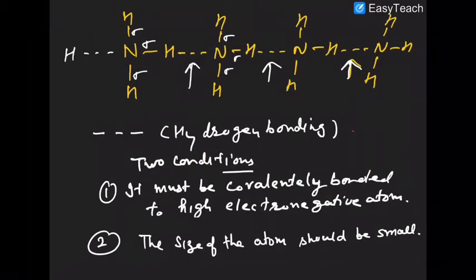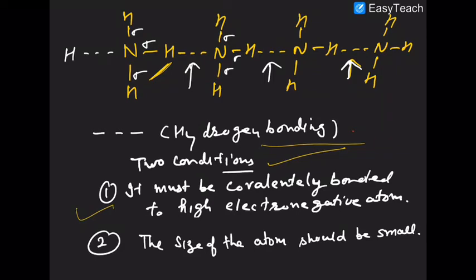Now look at the bonding in the case of ammonia also. You can say that one ammonia molecule has 3 sigma bonds, but still there is a hydrogen bond as well. So in ammonia also you will see hydrogen bonding. Water, HF, ammonia, alcohols, proteins, nylon, various types of amino acids, polymers, polyamides, they all have hydrogen bonding in them. So there are 2 essential conditions for hydrogen bonding to occur.